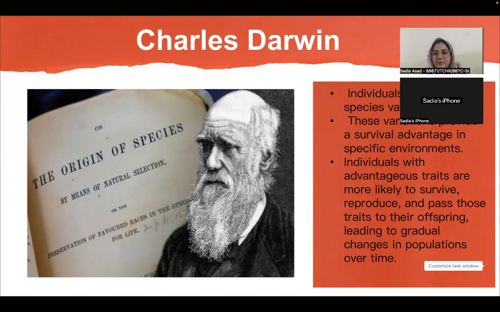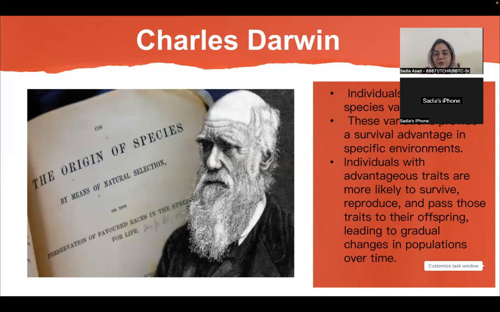Which means that individuals with different traits are having variation. So those traits, which we call characteristics, someone having an advantageous trait will help those individuals to survive and reproduce further in the future.